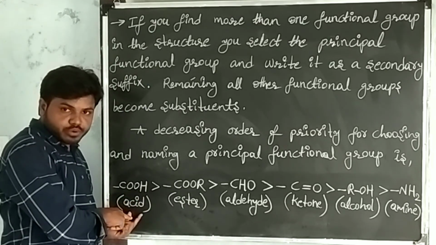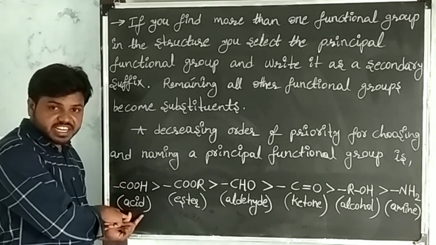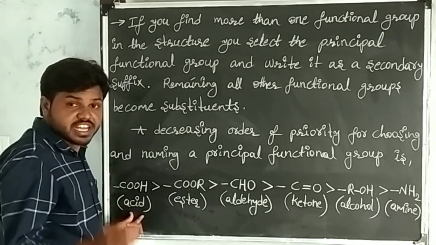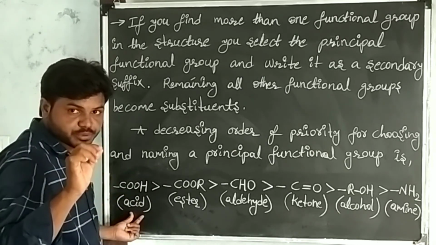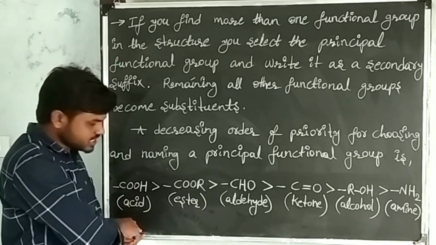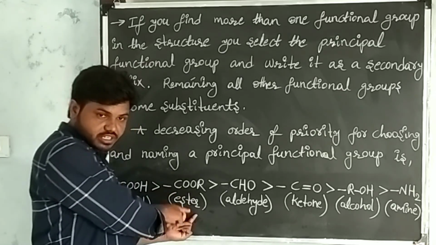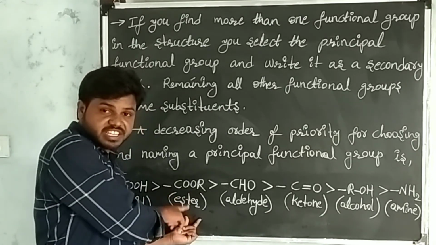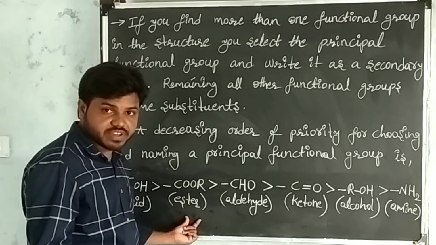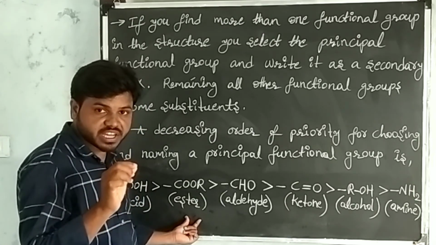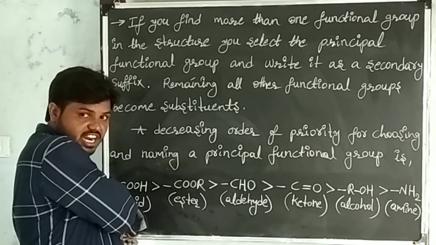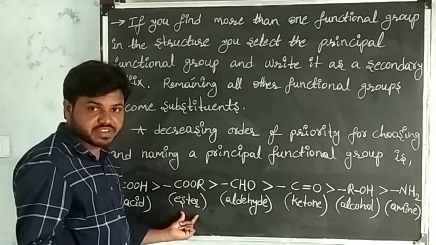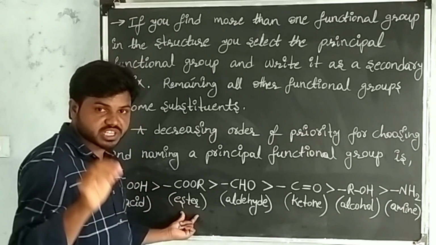First, give the priority to acid. If acid is present in the given carbon compound, acid will become the secondary suffix. Remaining functional groups become substituents. If acid is not present, then give the priority to ester. This ester will become the secondary suffix. Remaining other functional groups become substituents.